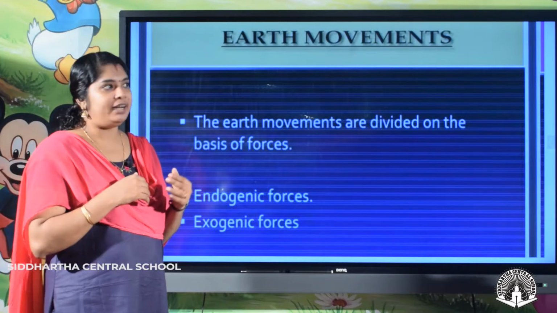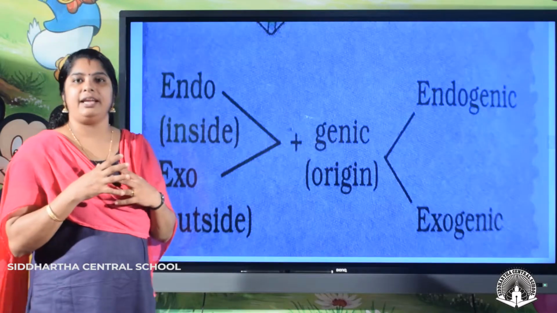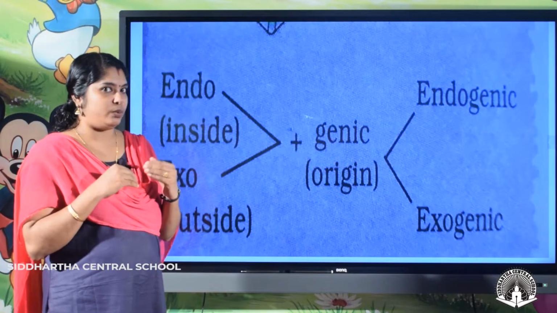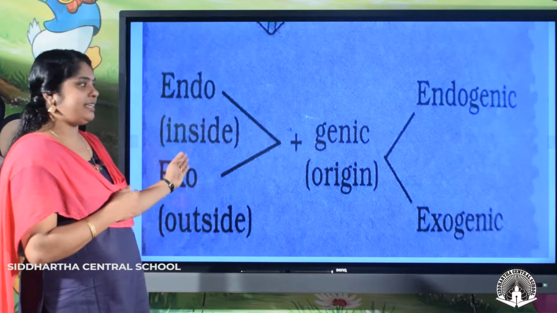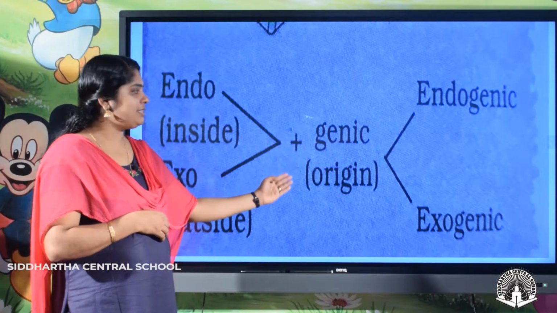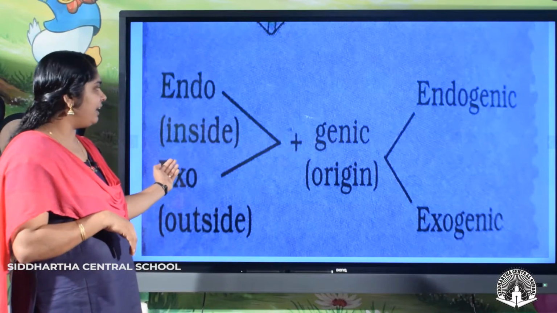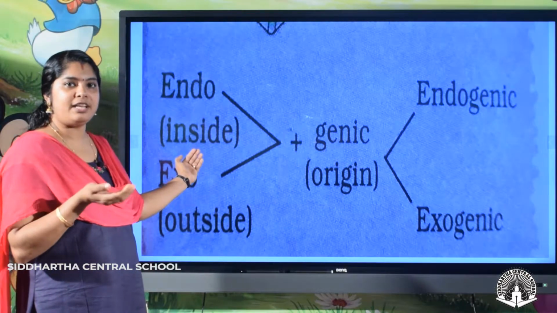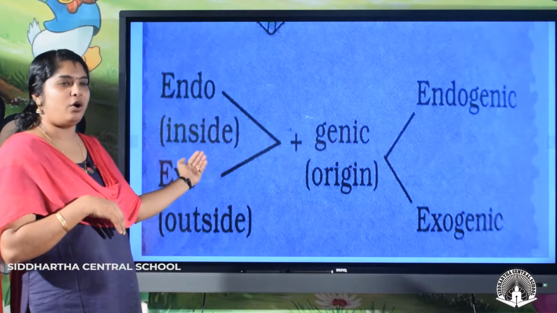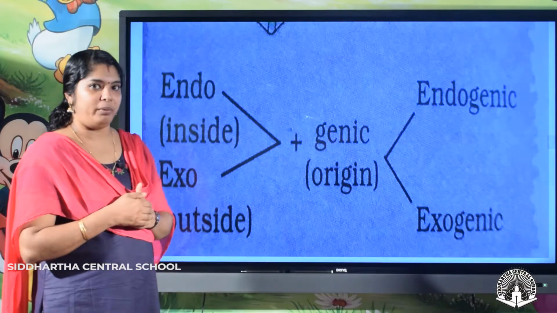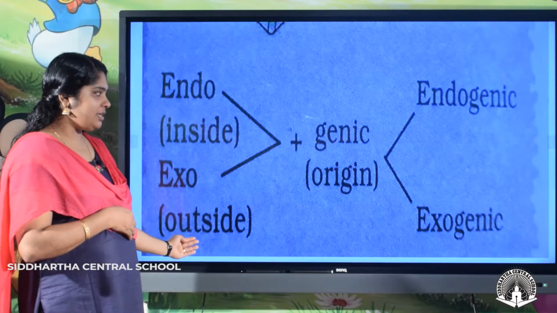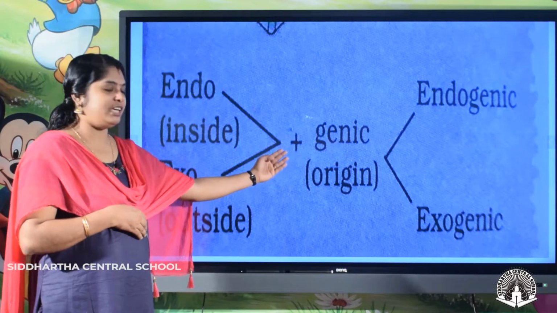Let's move on to the details. How were the words endogenic and exogenic created? Endo means inside. Genic means origin. So, originating or forming inside the earth. The forces that form inside the earth are called endogenic forces. And exo means outside, and again genic means origin.